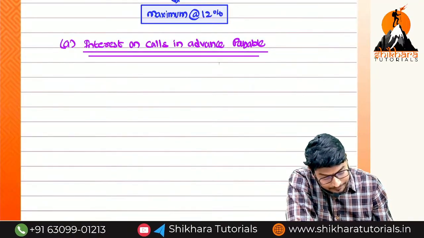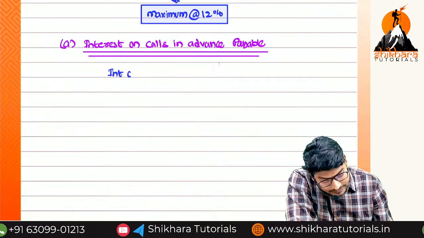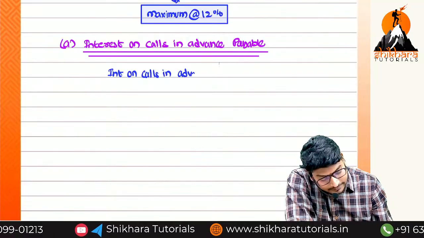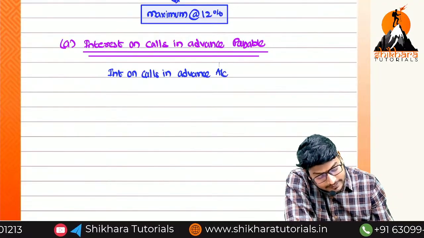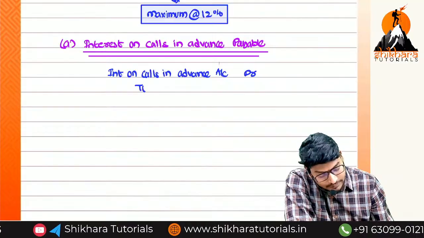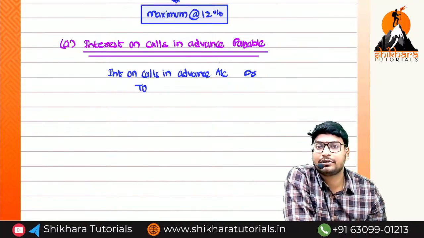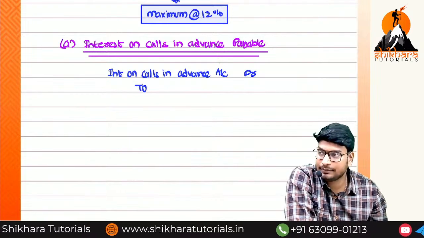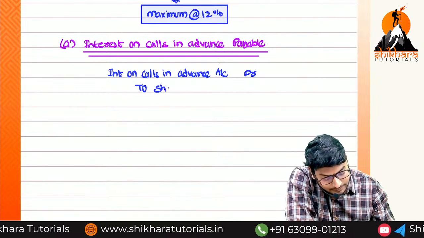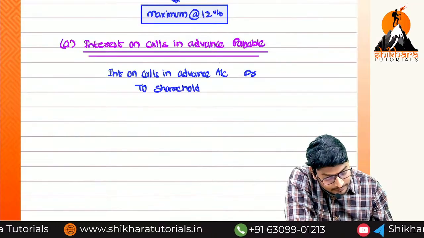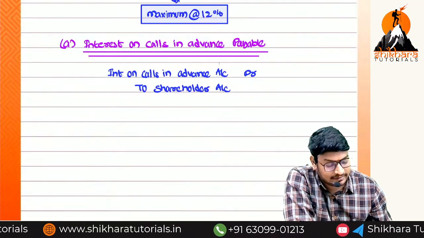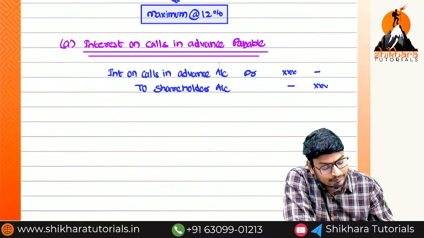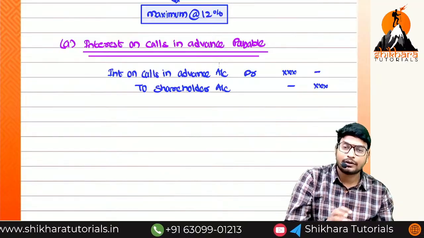So what is the ultimate entry we can write here, ma? We have not paid. First of all, interest on calls in advance account debited to. If the shareholders are more, what do we need to write? Outstanding interest on calls in advance. But I am thinking of a limited number of persons, so we can write what, ma? To shareholders. Because is it a liability or an asset, ma? It is a liability. Does the balance increase or decrease? Increases, because we have not paid. Now only it is coming into the picture.